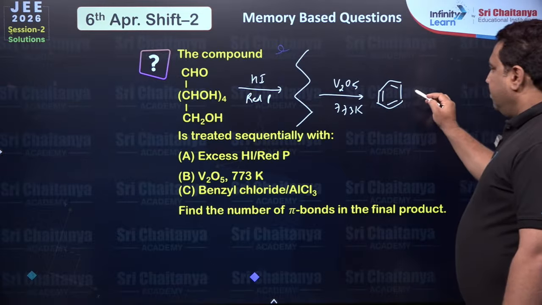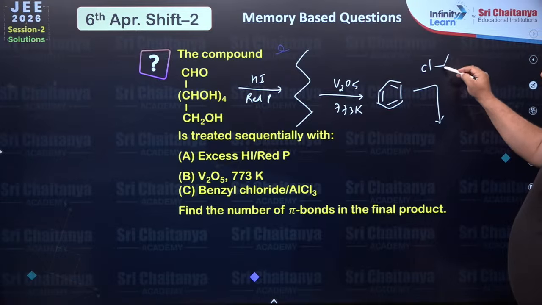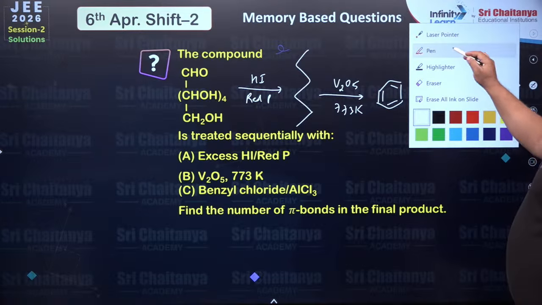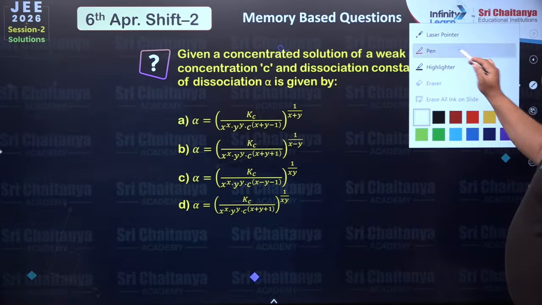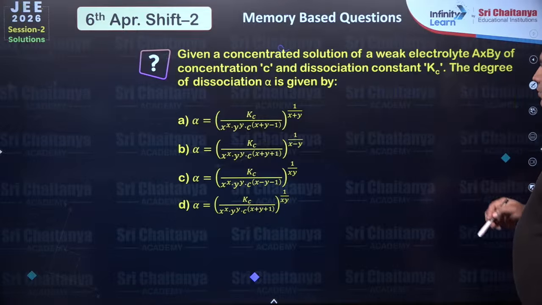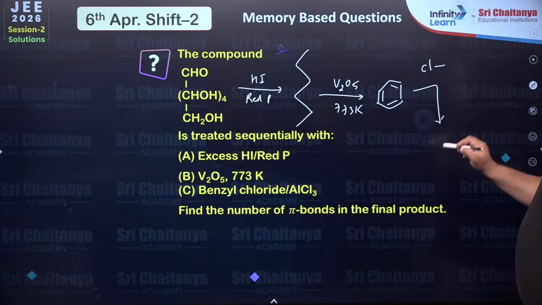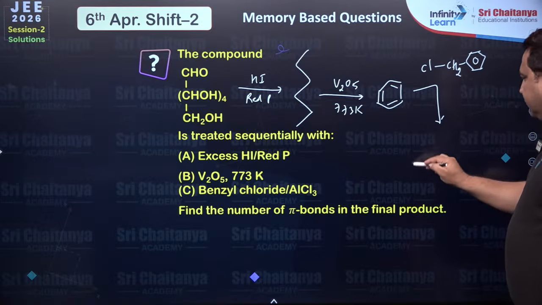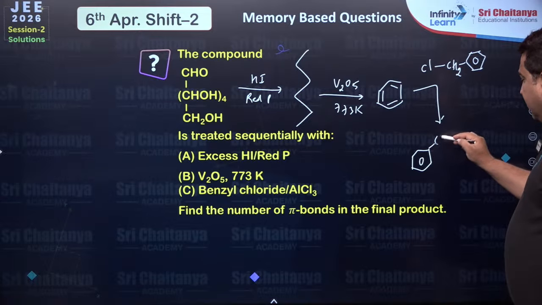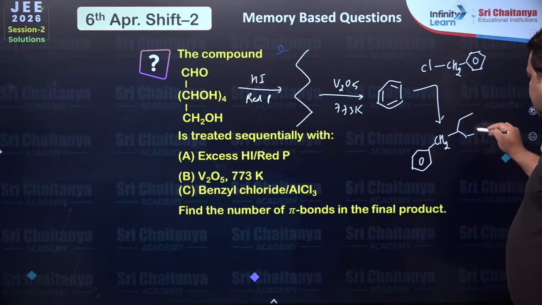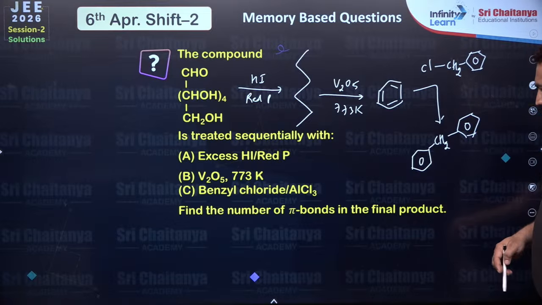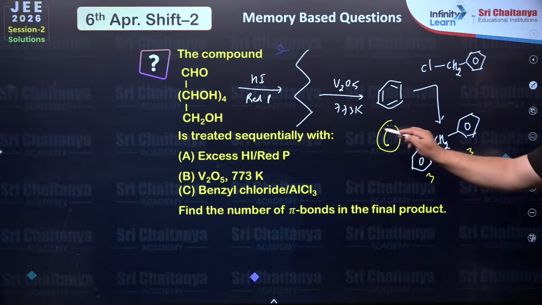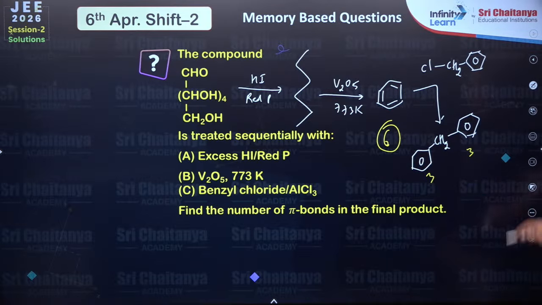Benzene. Benzene, if you treat with benzyl chloride, then here you are going to get Friedel-Crafts alkylation reaction, and here you will get this one. The question is the number of pi bonds in the final product. So here you can see 3 pi bonds, here you can see 3 pi bonds, 6. 6 is the answer. Okay.